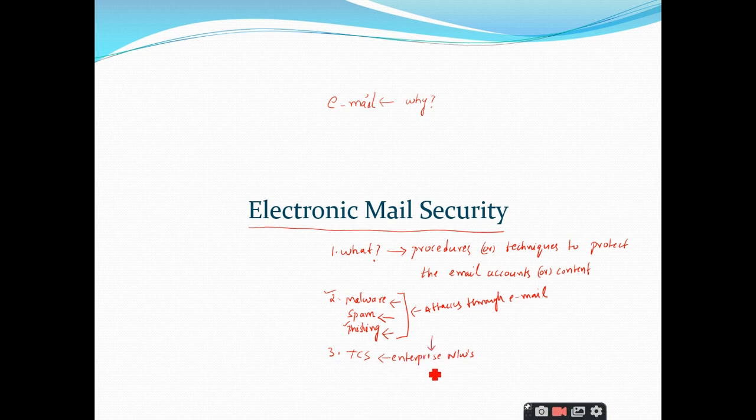They cannot enter because they have very strong firewalls, strong antivirus software, anti-malware software, everything will be there. So the attackers can do nothing. But when the attackers want to enter into the enterprise networks, they can do it by making use of emails.